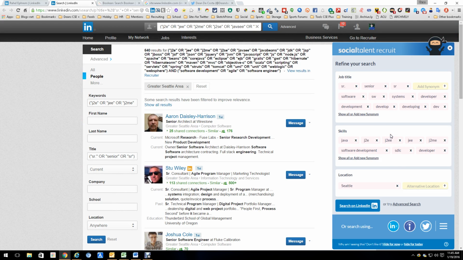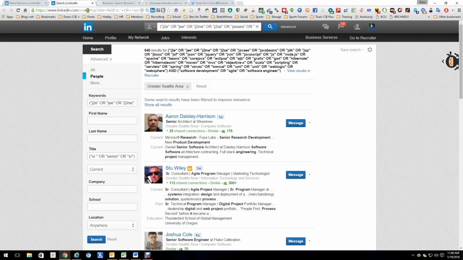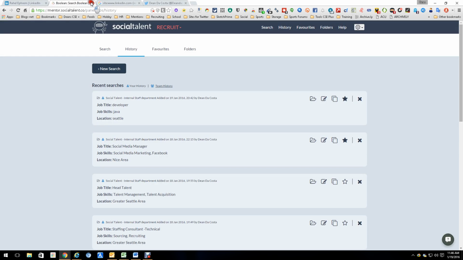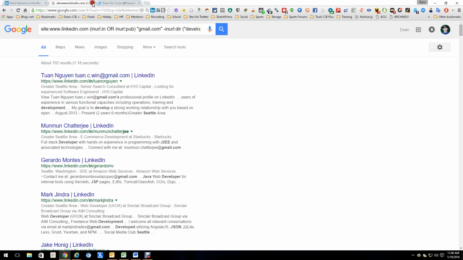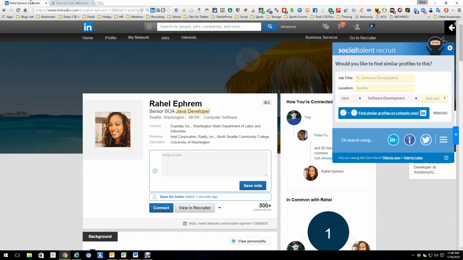So instead of starting in the tool and doing your search and coming out, you can actually do your search in LinkedIn. When you find that perfect candidate, allow it to run the search for you, and not only will it run it in LinkedIn, but it'll allow you to run it in all of the other social sites for you. Great add-on. Of course, you do need to be a member of their training services and everything like that, which does cost, but it is what it is.